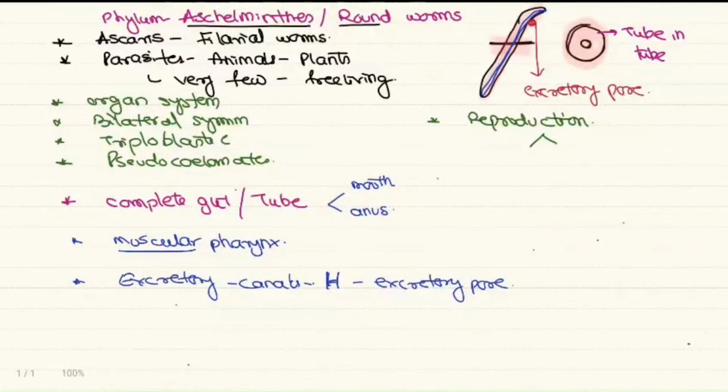As parasites, reproduction is well developed. Some animals are unisexual, that is, male and female bodies are different, whereas some are bisexual.